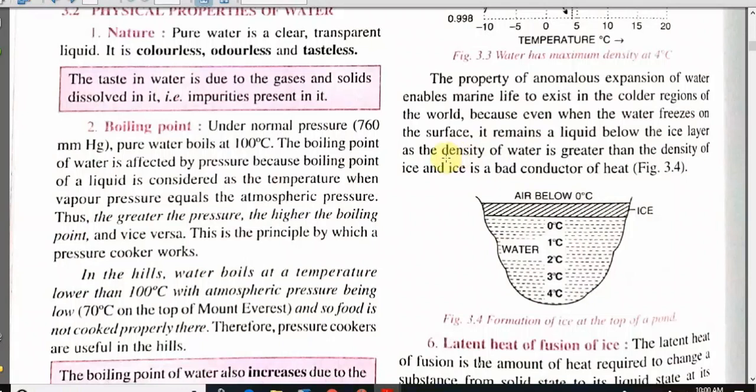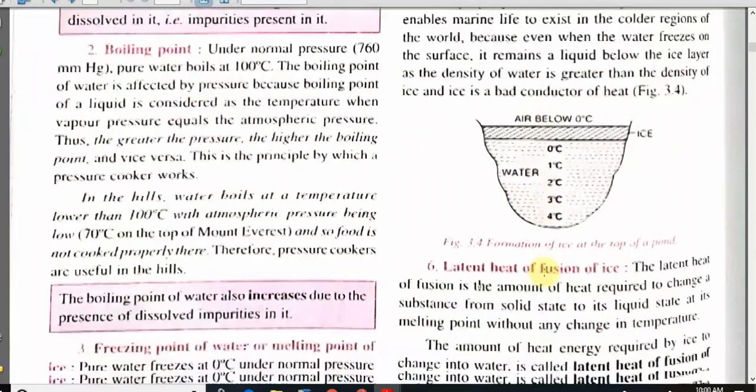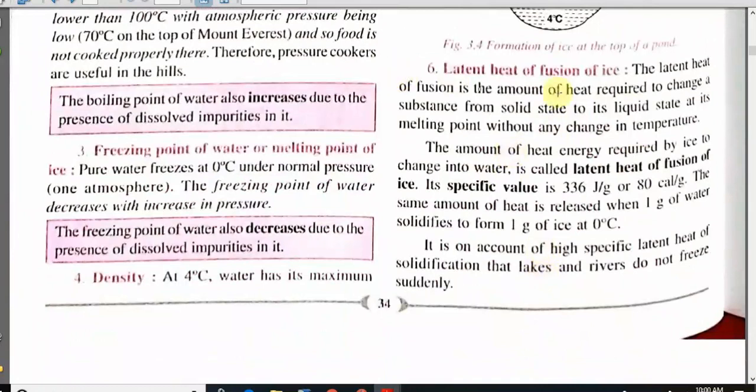Now, since ice is lighter than water, it floats on the top of the surface. Above the ice, air temperature is below 0 degree C. Ice is at 0 degree C, but below the ice, the temperature is not at 0 degree C. Students, let us see next point, latent heat of fusion of ice. The latent heat of fusion is the amount of heat required to change a substance from solid state to liquid state at its melting point at the same temperature. It means without any change in temperature.